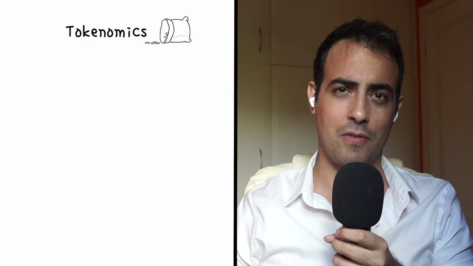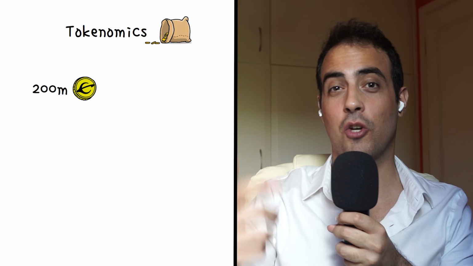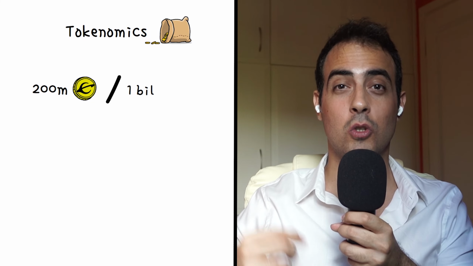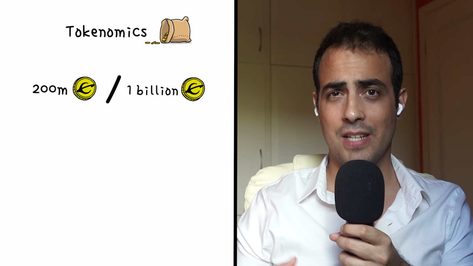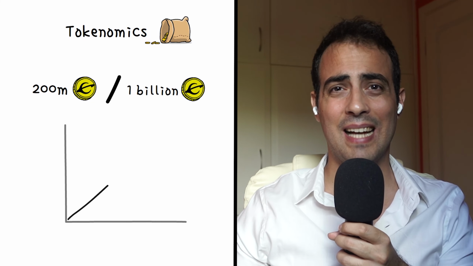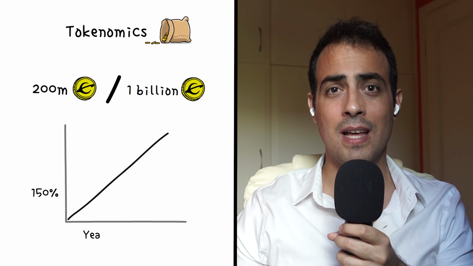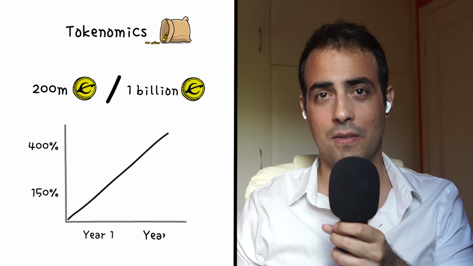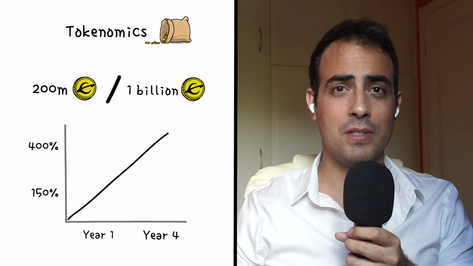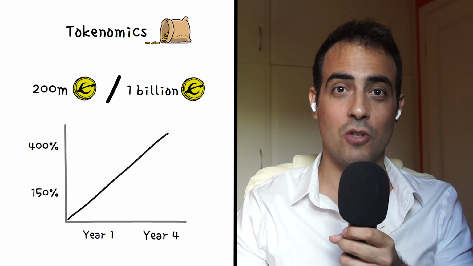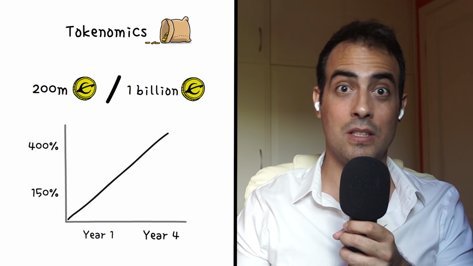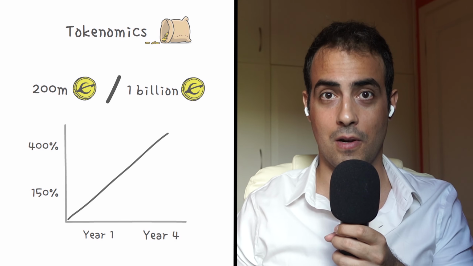So what about the tokenomics of the Evmos token itself? Currently, there are 200 million Evmos tokens in circulation of a 1 billion total supply. This current supply will increase 150% in year 1 and 400% by year 4. There is no minimum stake for entry or delegation currently on Evmos. Those looking to earn through Evmos staking should be aware that the reward distribution must be withdrawn manually.